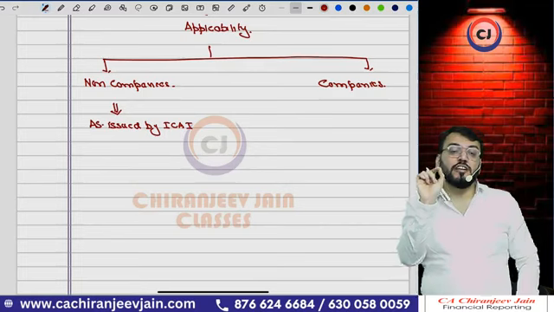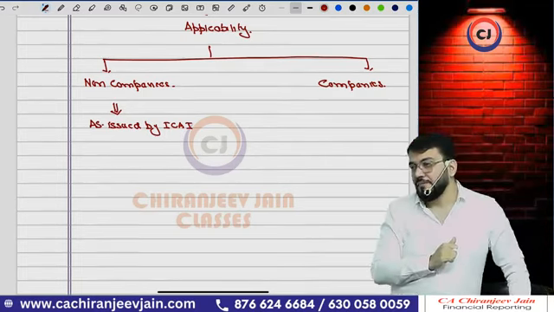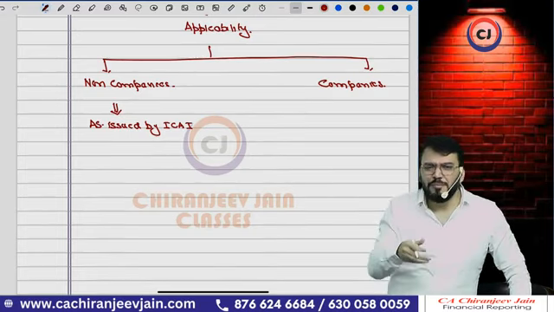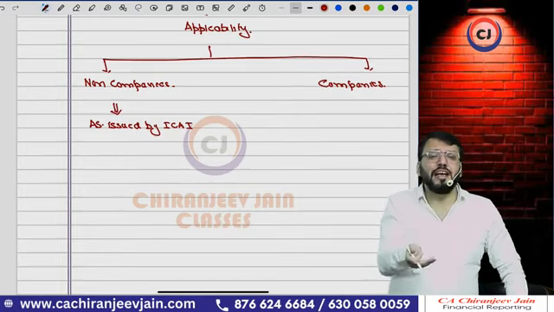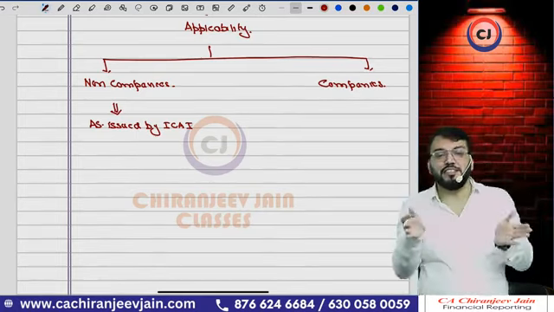However, the Accounting Standards Board was formed in 1977, which means ICAI understood the need for accounting standards in 1977. But they became effective, or were issued by ICAI, and we started using them from the 1990s.